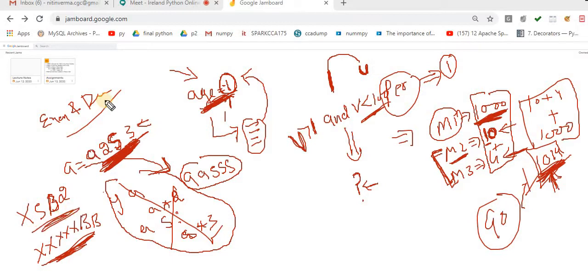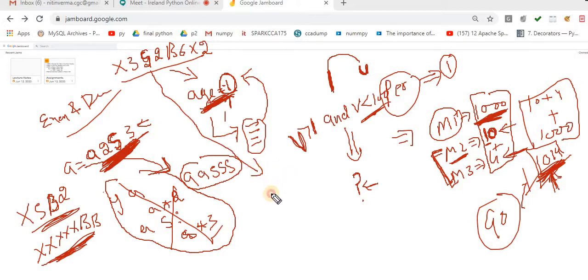The user can enter a combination like x3, s2, b6, and again x2. Now what output will it generate after decoding, after decrypting? x three times, s two times, b 6 times, and x 2 times. Now this is the perfect solution. I am giving you just a simple example. Always try to think of a generalized solution. Unless you think about this, you will never learn programming. This is the guru mantra to learn programming. That is the important one.